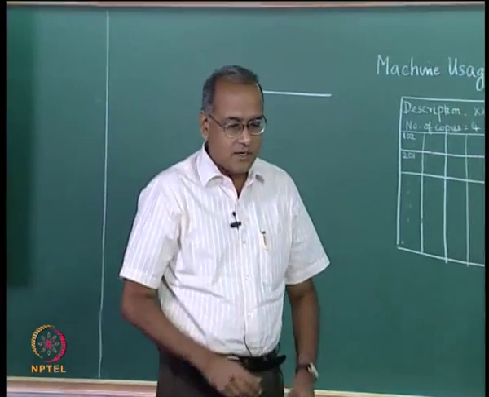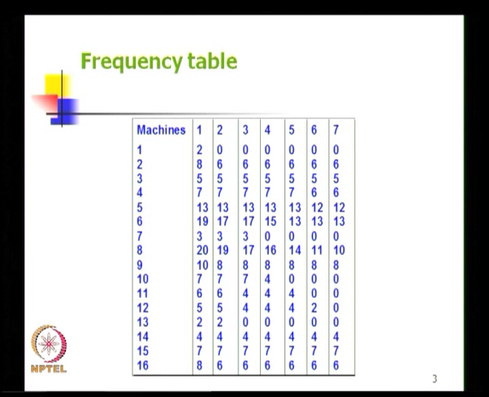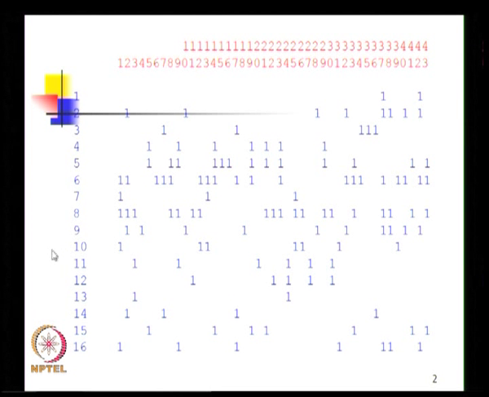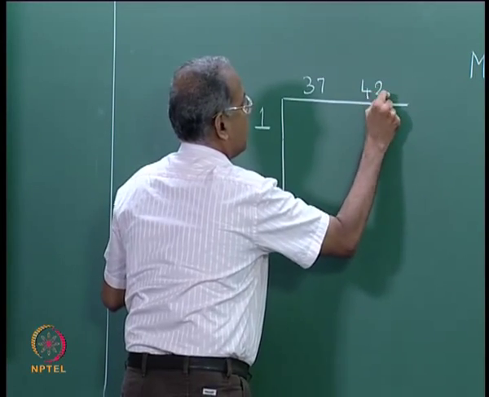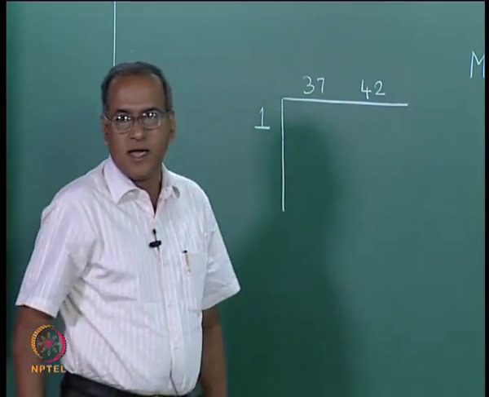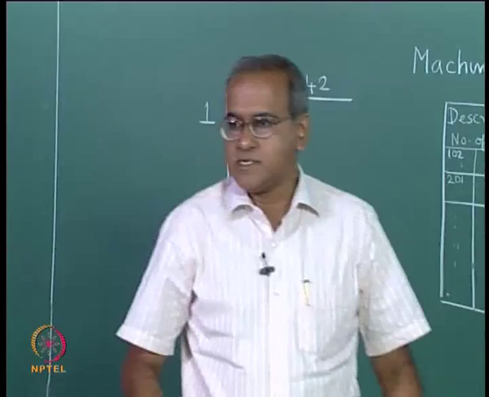Now we go back to this table and look at the row corresponding to machine number 1, and the 2 parts that are there are part number 37 and part number 42. So we write part number 37 and part number 42 here as the 2 parts with the frequency.